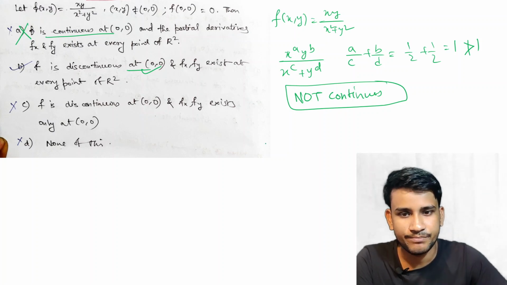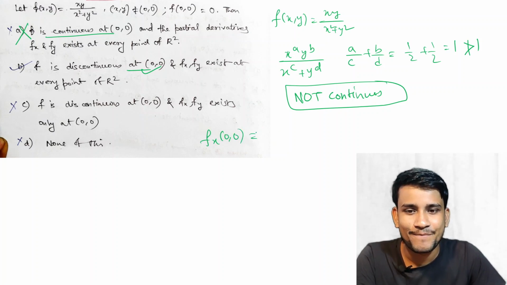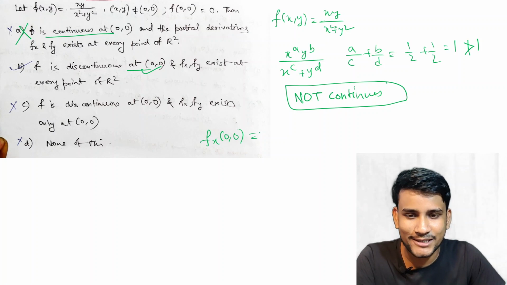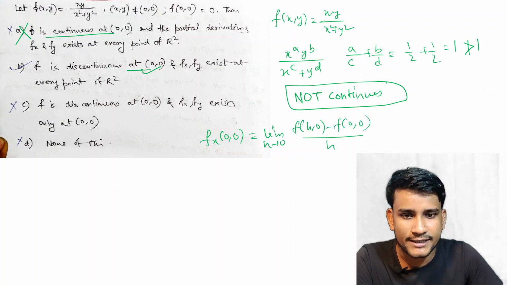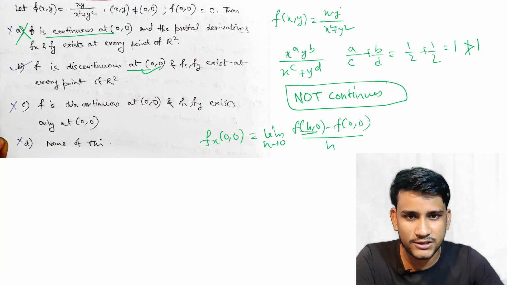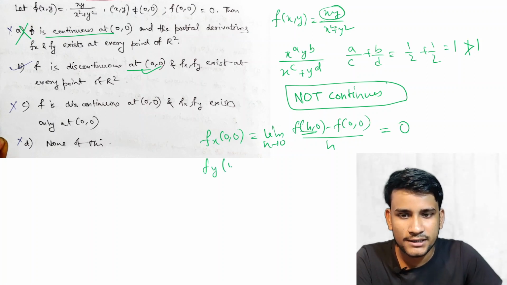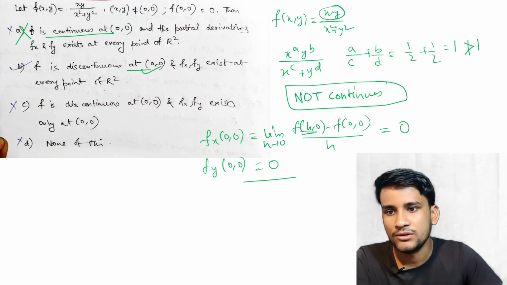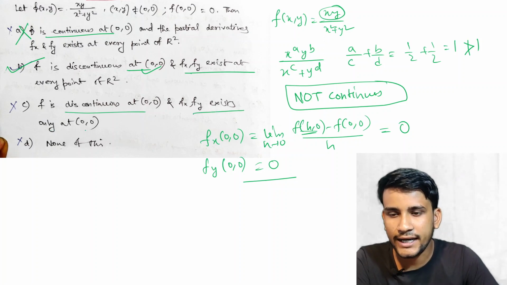Again, you can simply check that fx(0,0) obviously exists. This is just half of the previous function, so it will be done. Limit h tends to 0, f of (h,0) minus f(0,0) by h, and f of (h,0) means obviously 0 because this is a product, so this is 0, and similarly fy(0,0) again is 0. So it is discontinuous at (0,0), but fx, fy exist. Yes, this is correct.